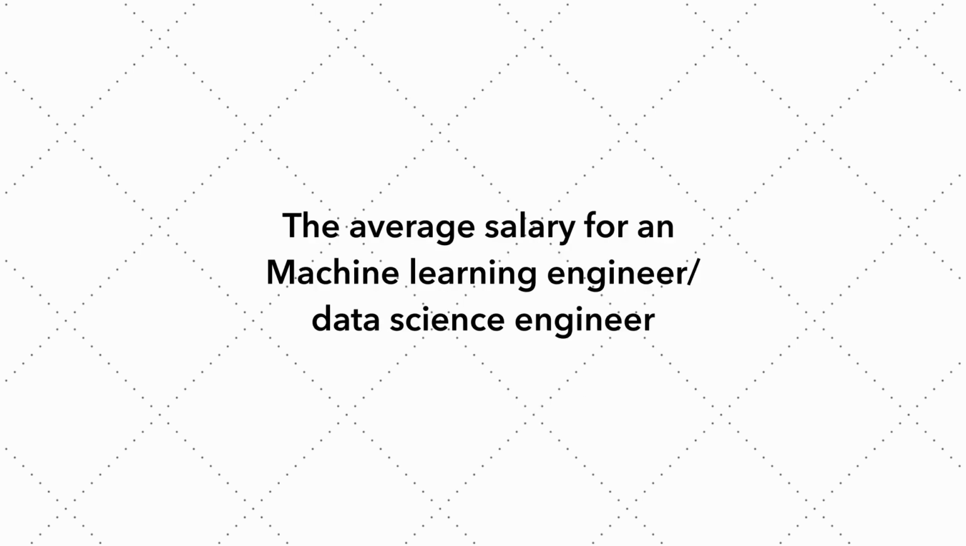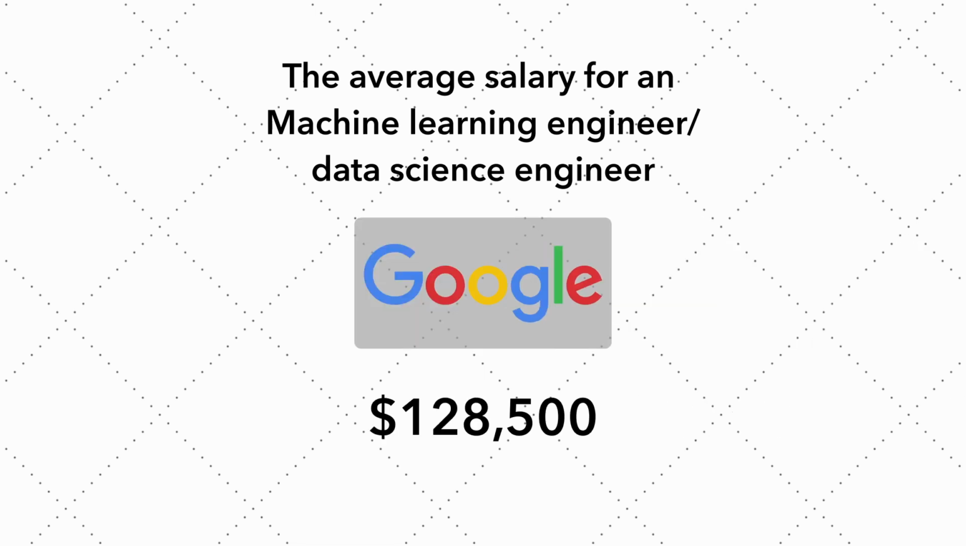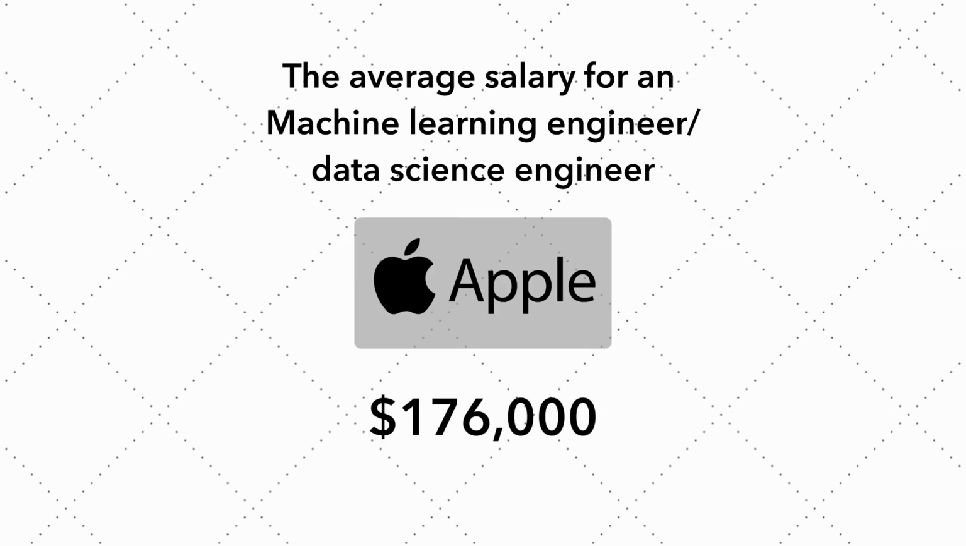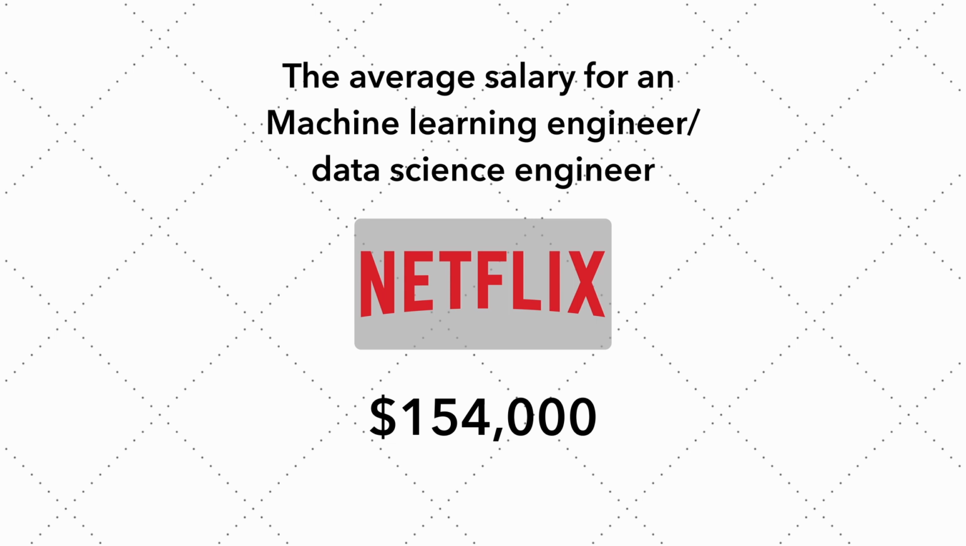The average salary for a machine learning engineer and a data science engineer is $1,30,500 at Amazon, $1,28,500 at Google, $1,76,000 at Apple, $1,51,500 at Facebook, and $1,54,000 at Netflix.